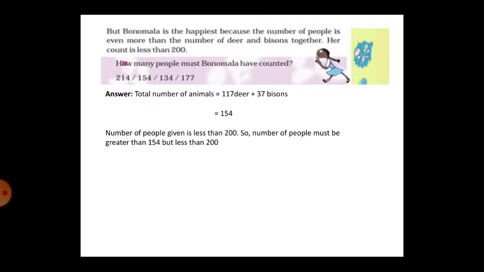So Bonamala must have counted 177 people. If you take 134, it is less than 154. If you take 154, it is exactly 154. If you take 214, it is more than 200. So the number is 177.